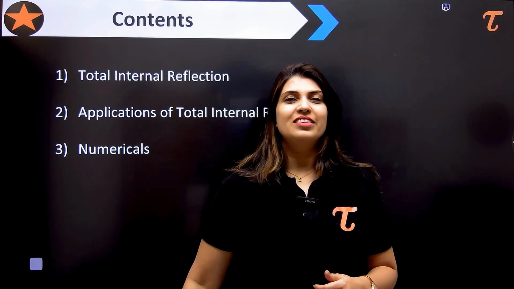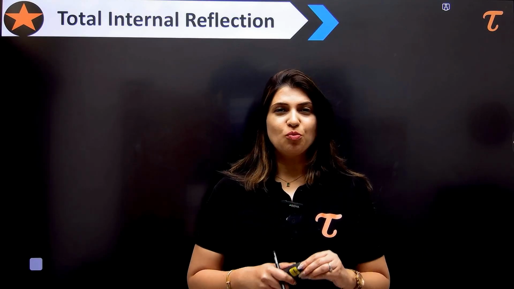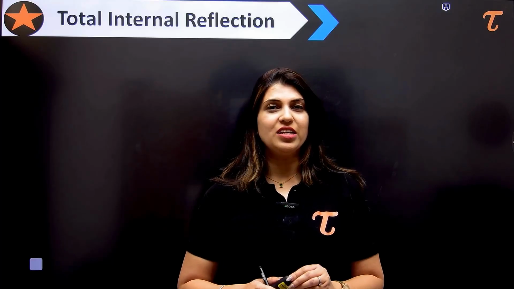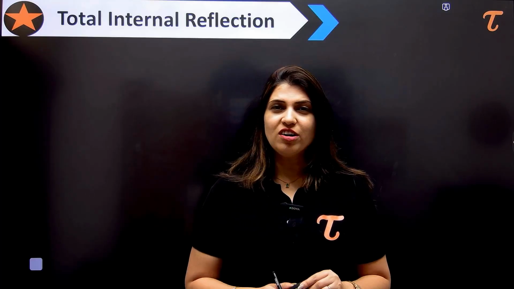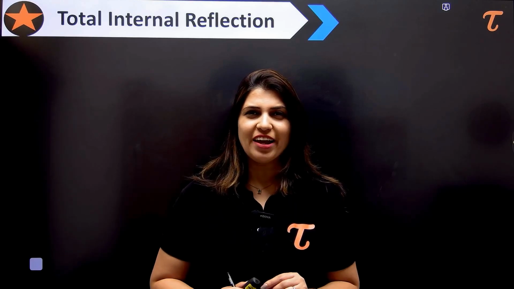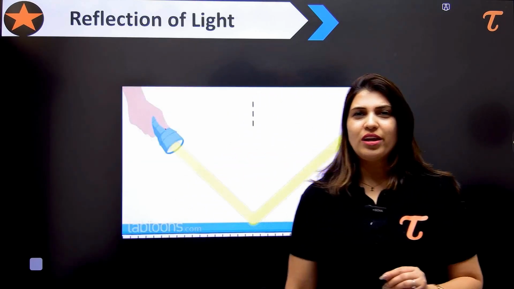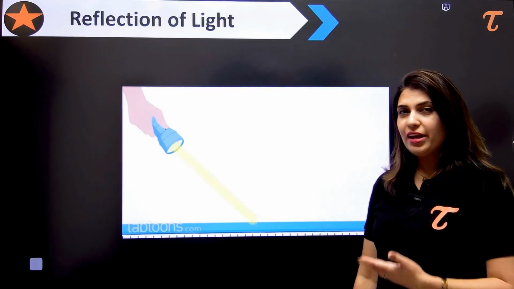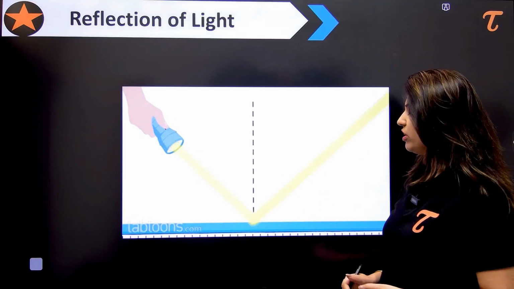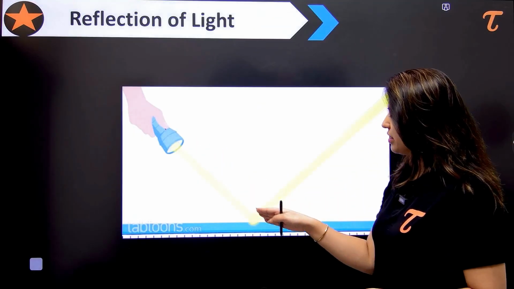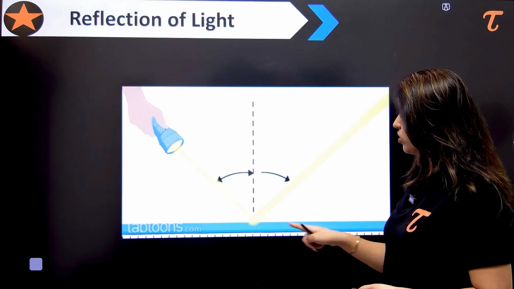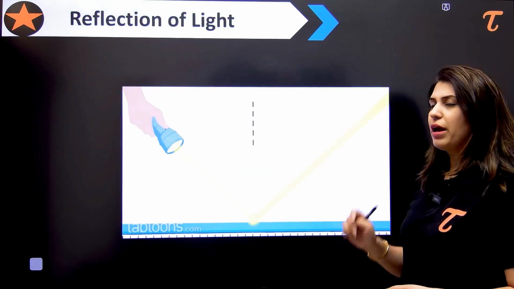Let's start the TIR. Before understanding total internal reflection, we are going to revise two terms. The first term is the reflection of light. Do you remember what is reflection of light? Yes. Whenever the light falls on any surface, it bounces back, right? This is the incident light, and when it strikes this surface, it will reflect back like this.